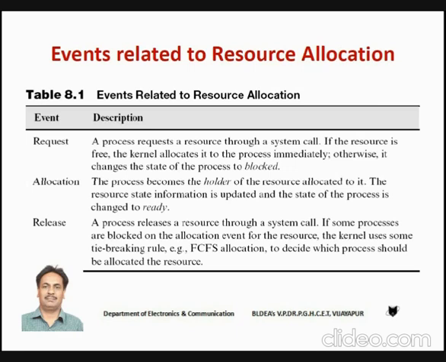So when you consider resource allocation, there exist three important events. The first event is request, second event is allocation, and third event is release. First, a process is going to request for the resource. The operating system is going to allocate the resource. After completing usage of that resource, the process has to release that resource. We'll discuss how exactly these three events take place.